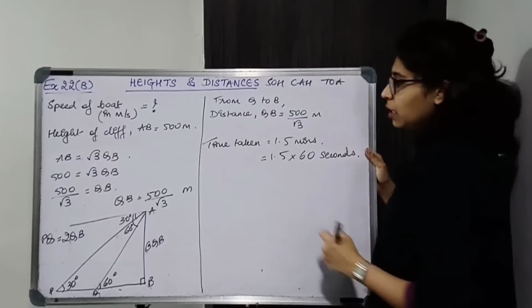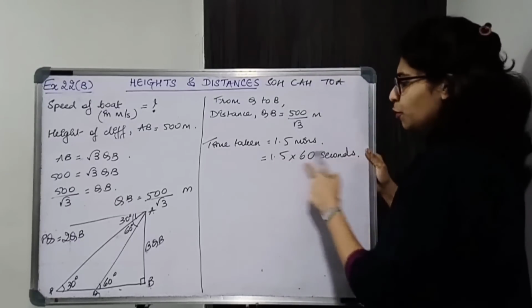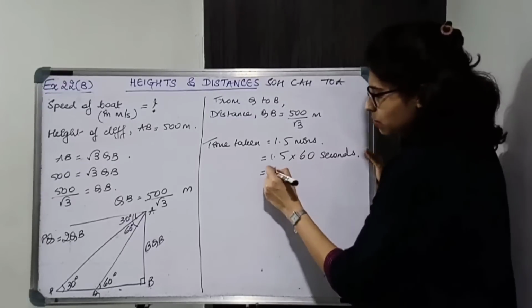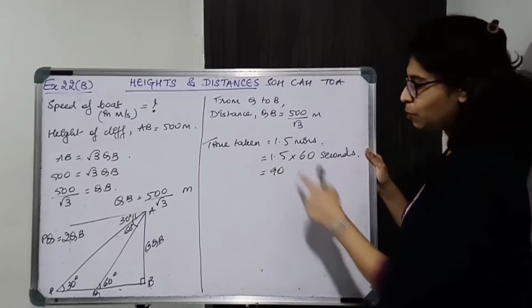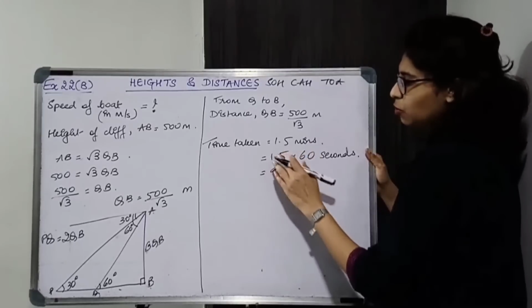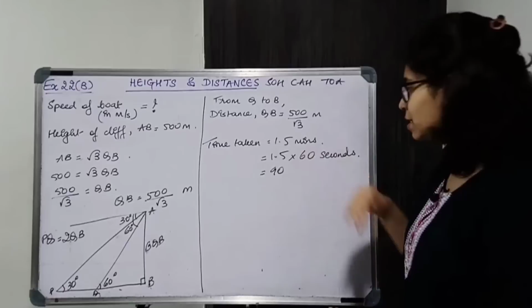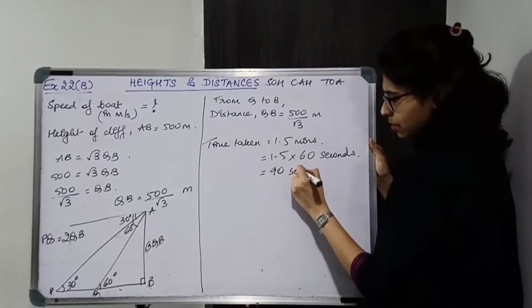Okay, so this is the time taken. If you want you can multiply. Okay, 15 into 6 हो जाएगा. So 15 into 6 will give you 90. Okay, 1.5 into 60 है, this 0 will shift the decimal place. ठीक है, तो 15 into 6 हो जाएगा, that is 90 seconds.